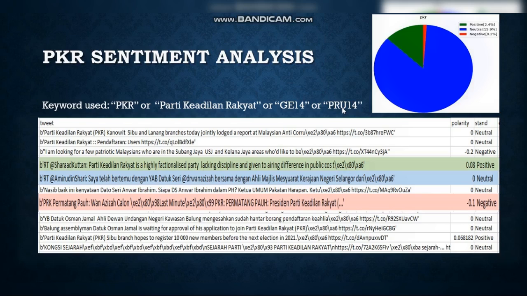Based on the data that we scraped from Twitter, the result is obtained in pie chart form. We can see the majority of data is neutral, which is 15.9%, followed by 2.4% positive tweets and 0.2% negative tweets.